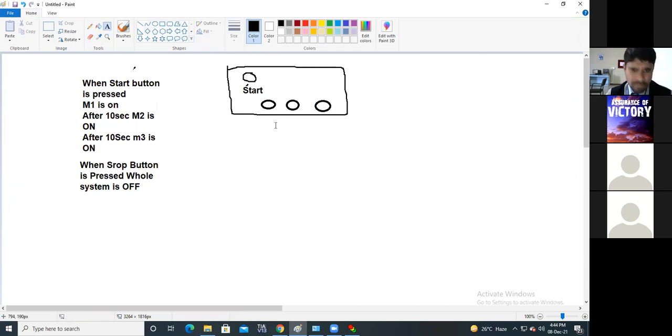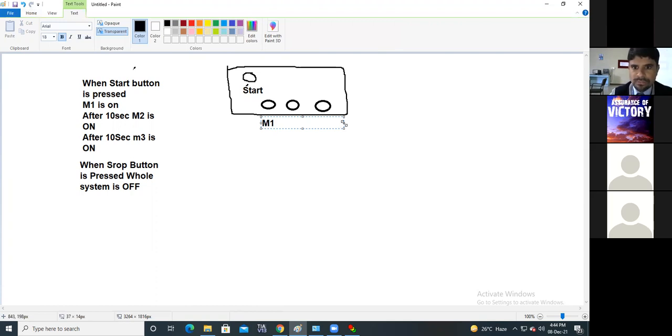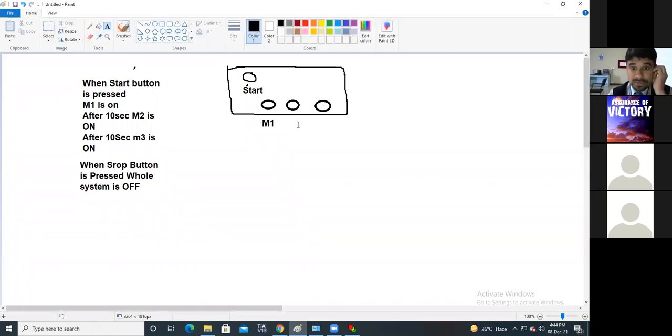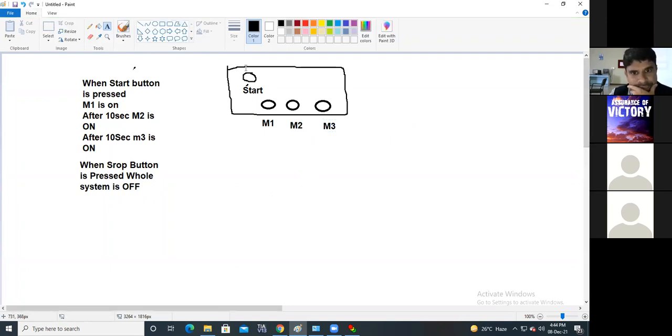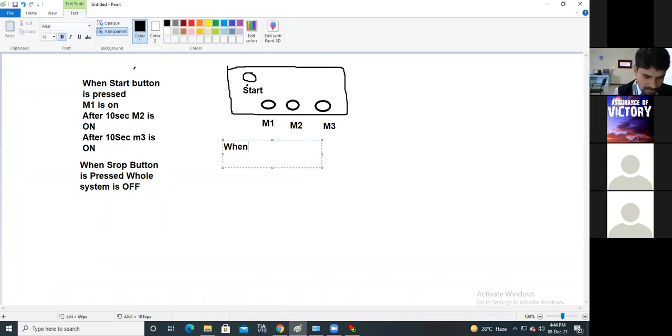Placing them here as M1, M2, M3. Now, when I press the start button, I will write here: when the start button is pressed, M1 and M2 are on. This is the first condition.